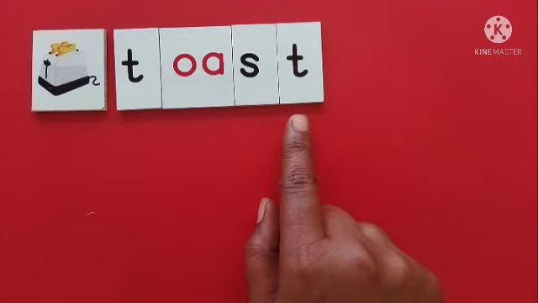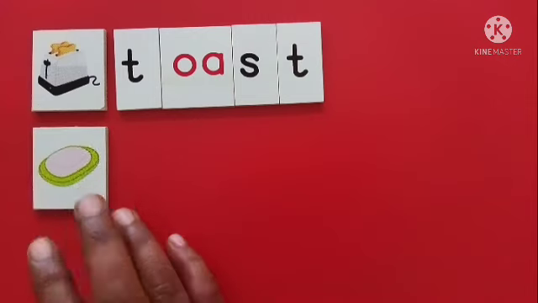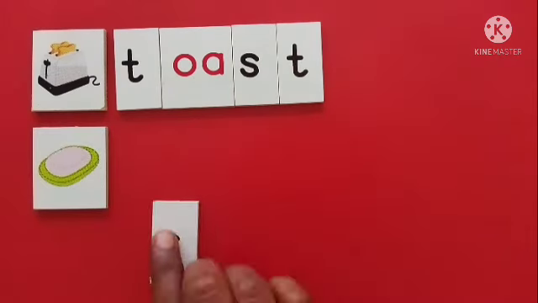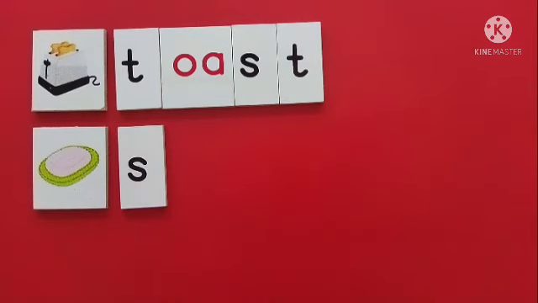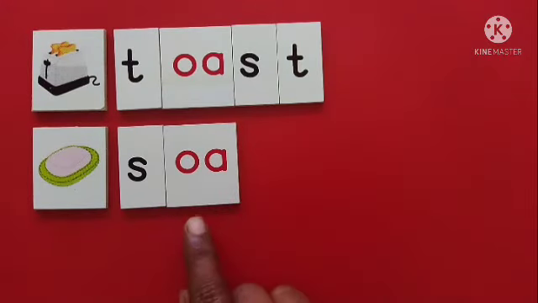Yes, it is a blend. Let us see one more example. Soap. When I say soap, s is the beginning sound. After s in the word soap, the next sound that we listen to is O, where we have to write O and A both together. Letter A remains silent and O takes its long sound.